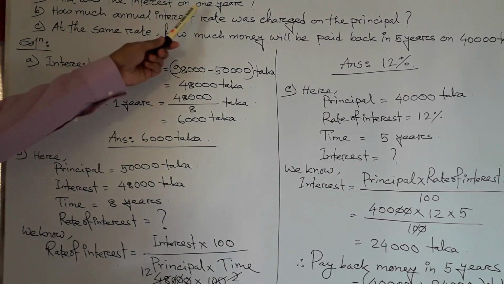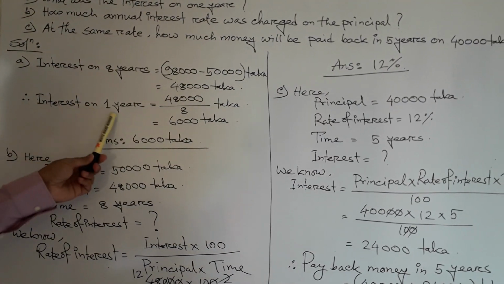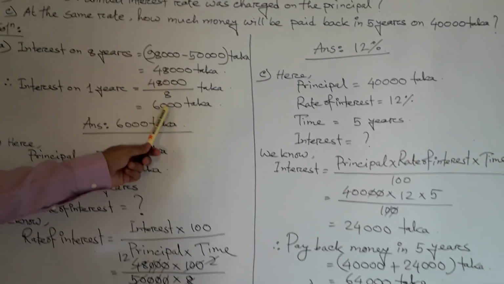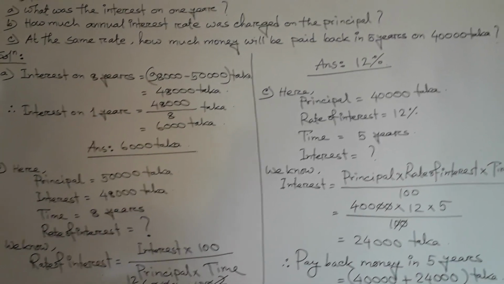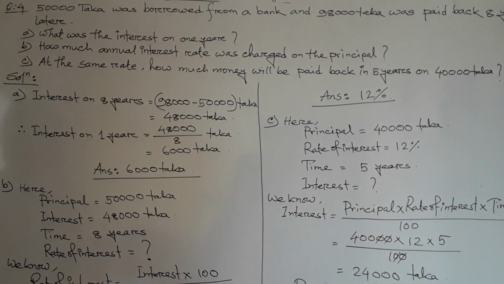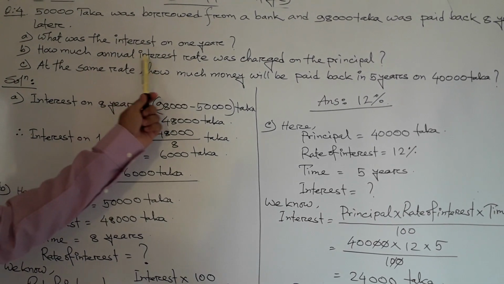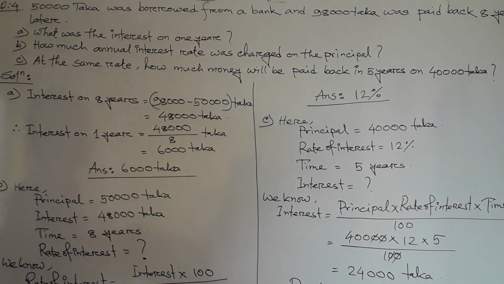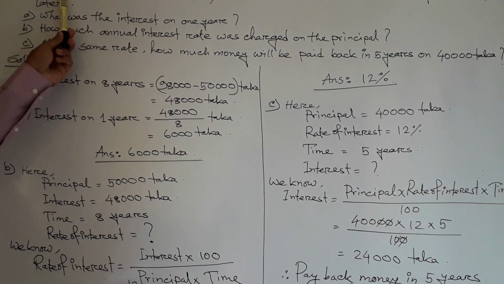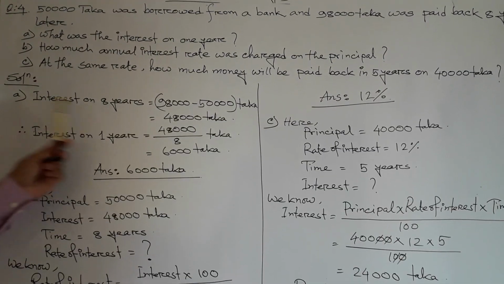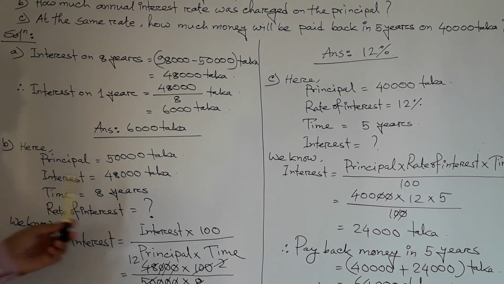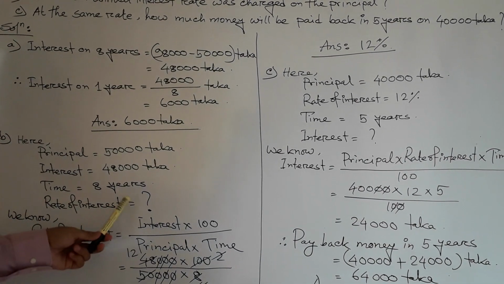Now we find the interest in 1 year. So interest on 1 year equal 48,000 divided 8. Now 6,000 taka. Now question number B. How much annual interest rate was charged on the principal? Annual interest rate, that is the rate of interest. So here principal 50,000 taka and interest, that is the 8 years interest, 48,000. So 48,000 and time 8 years. Now we find the rate of interest.